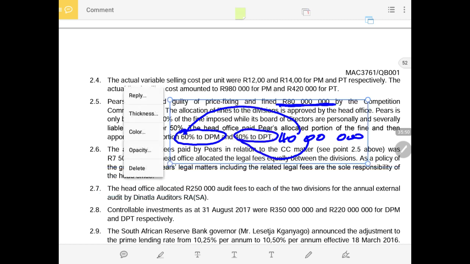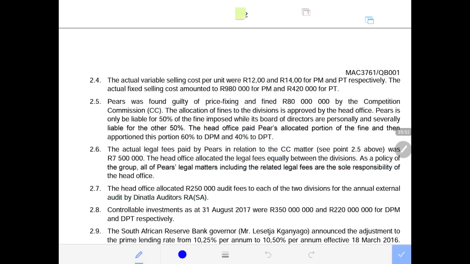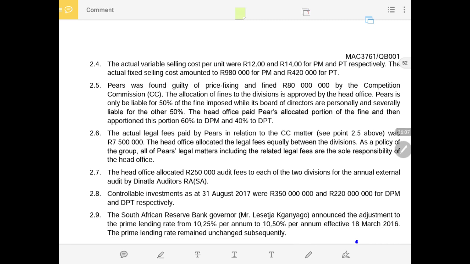So now again, the legal fee, which is allocated equally, remember equally means divide by 2, between the divisions, is not supposed to be included when you're calculating the performance of the divisional manager, or their return on investment or controllable profit.